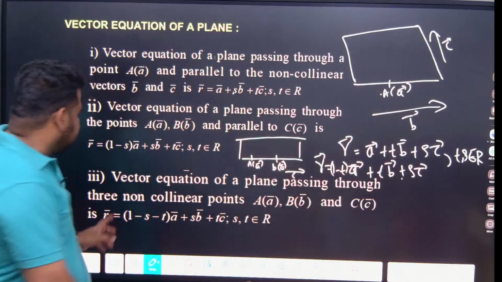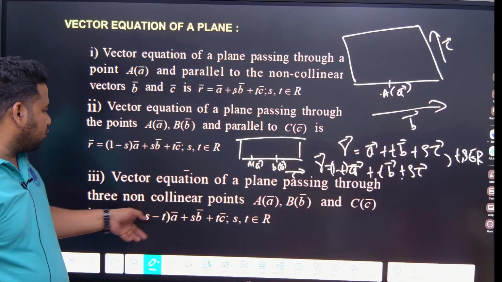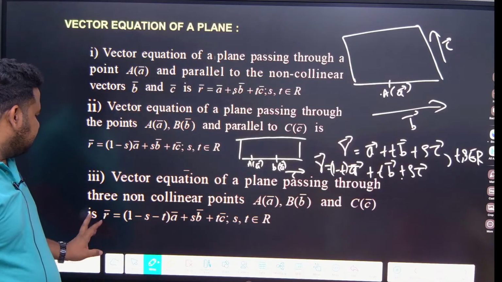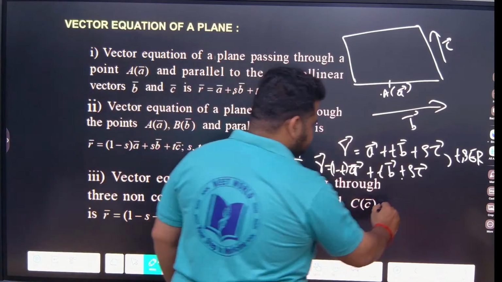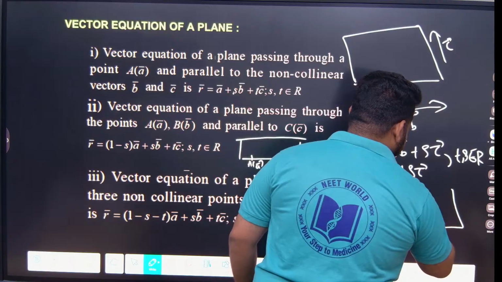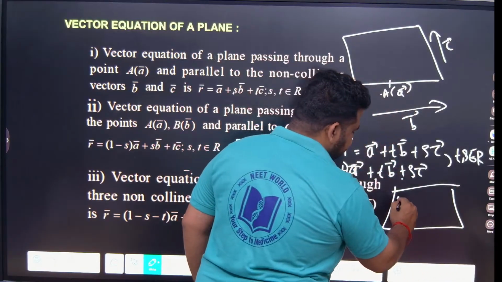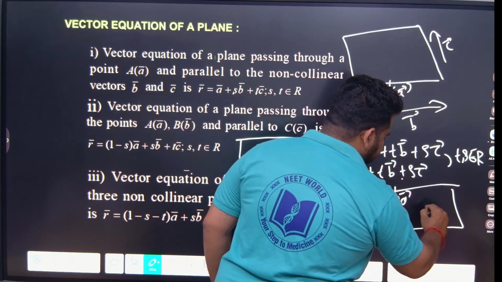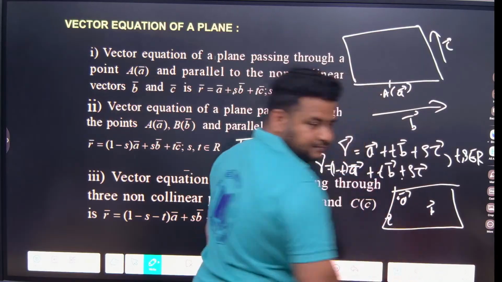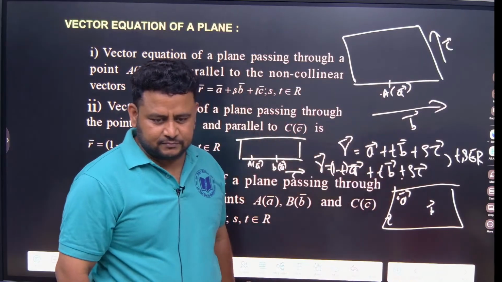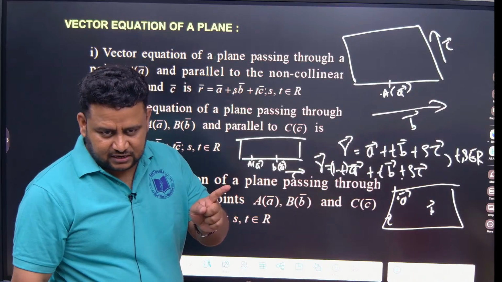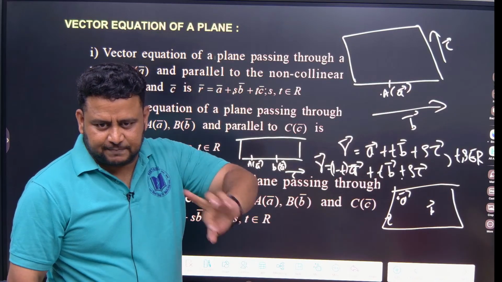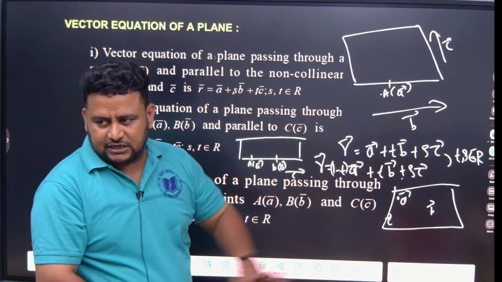Next thing, vector equation of a plane passing through 3 non-collinear points. That means here there is vector A, here there is vector B, and here there is vector C, within the plane only. First thing is one position vector and parallel to 2 vectors, but they are not parallel to each other. That is the first thing.